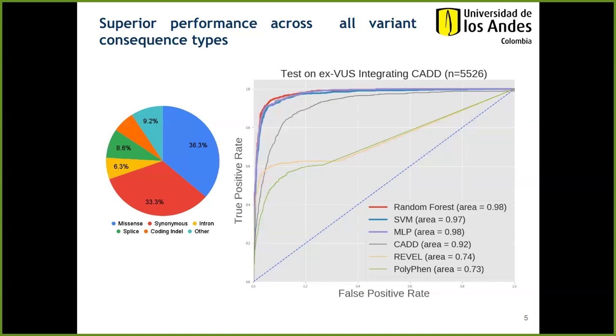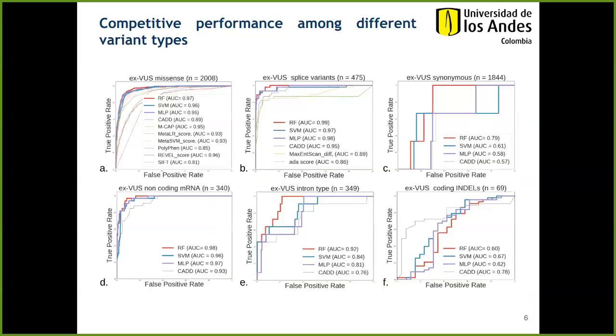This set is composed of about a third of missense variants, a third of synonymous variants, and a third of other consequence types. Across many different consequence types, our models have a higher performance as well, except on synonymous and indel, where the performance was not as high as the other consequence types.